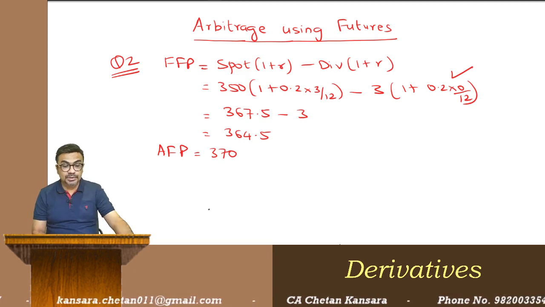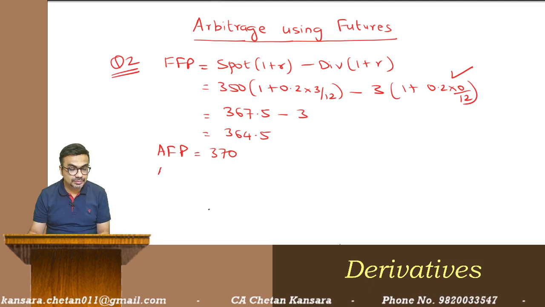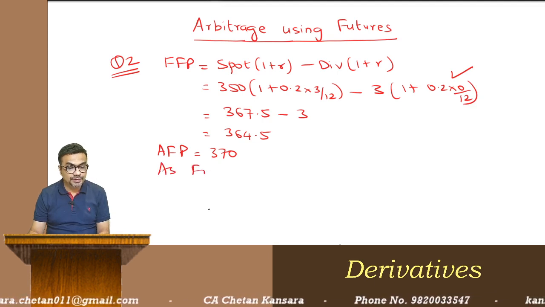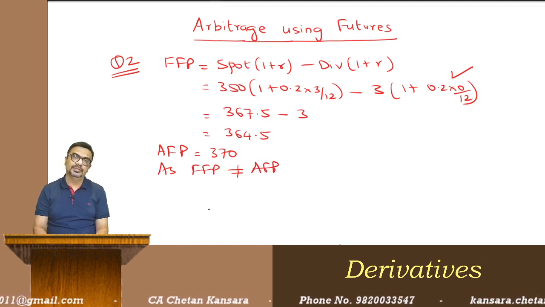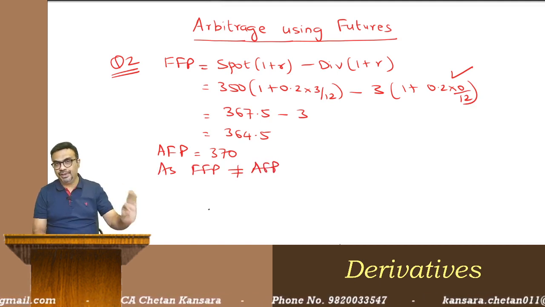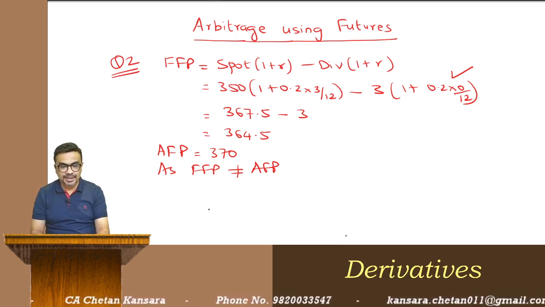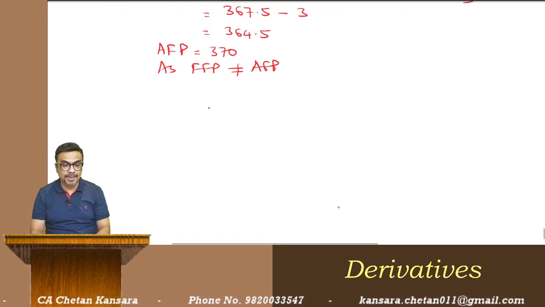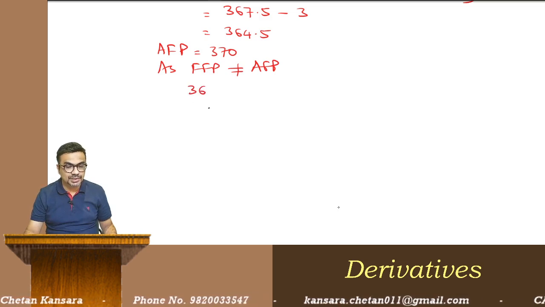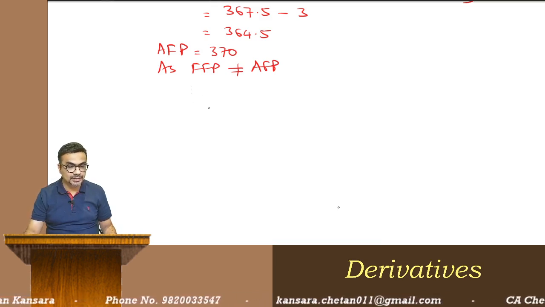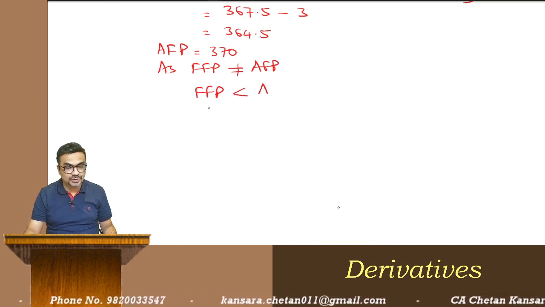Write down. Right below this, actual future price 370. Write down: fair future price unequal to actual future price, there arises a scope of arbitrage. Now, let us compare. What is the fair future price? Wait, let me just write down like this. Fair future price is less than actual future price.